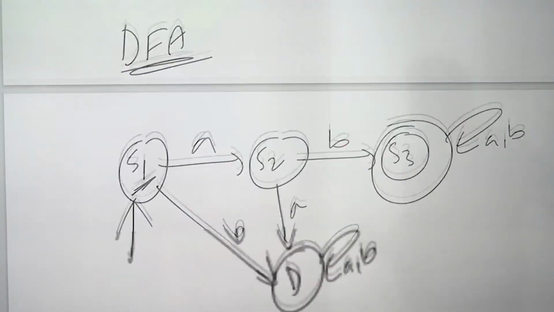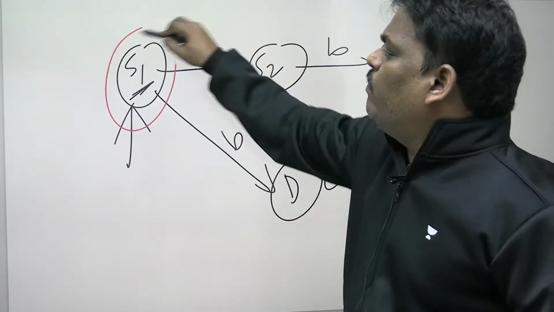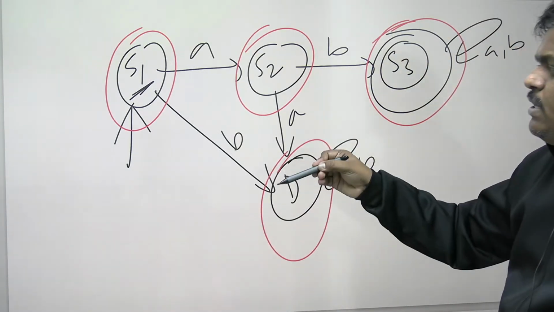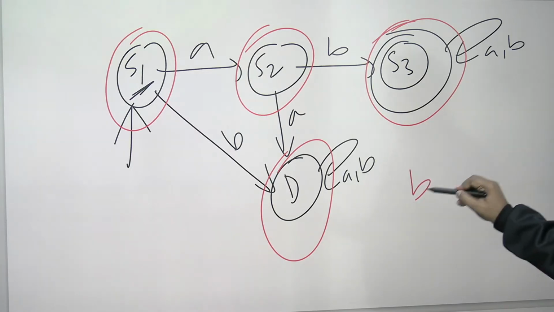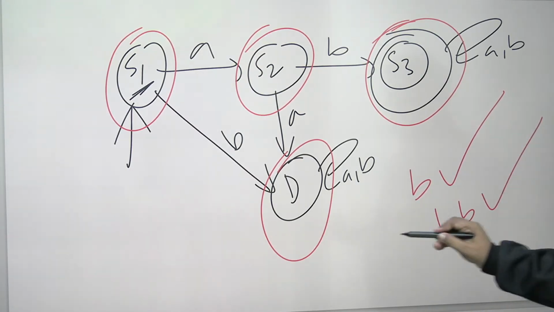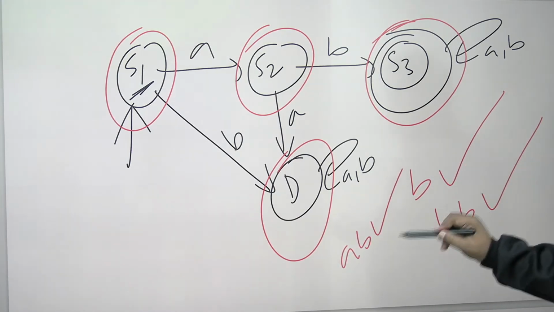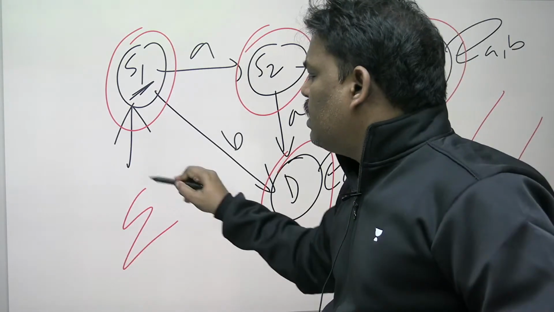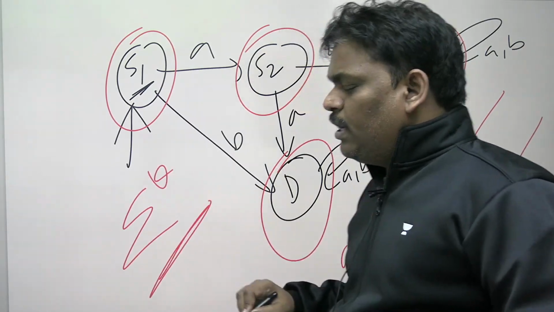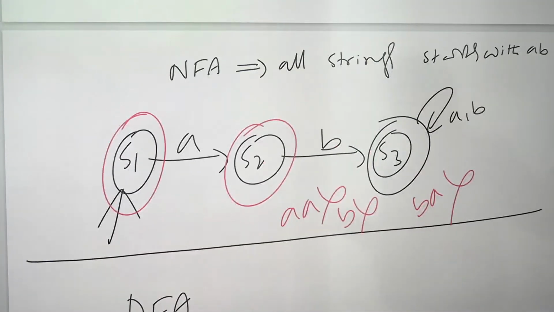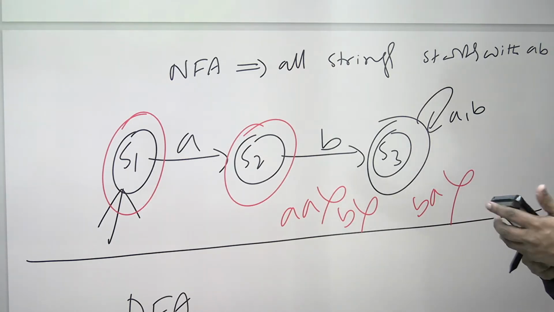But in the DFA, if you make every state final, see, everything is accepted: B accepted, BB accepted, AB accepted, BA accepted. So everything is accepted. This is sigma star. In the DFA, every state is final, everything accepted. In the NFA, every state final, still it is not accepting a few.